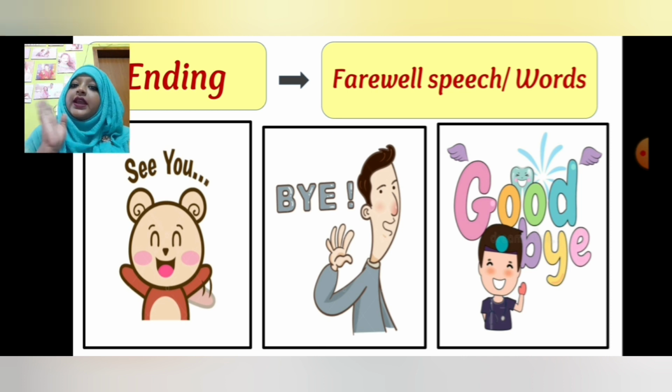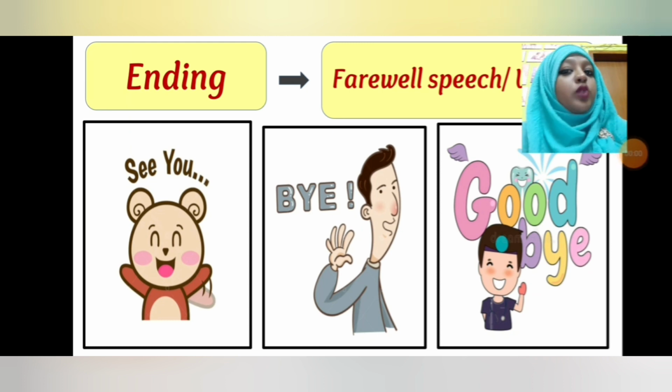We can say only bye, we can say bye bye, we can say goodbye, we can say see you tomorrow or see you in the next time, okay, or see you later. These are the ending words. So this is called farewell speech. So these three things we have to follow when we are writing a dialogue: starting, content, ending. This was one rule. These are the three parts.